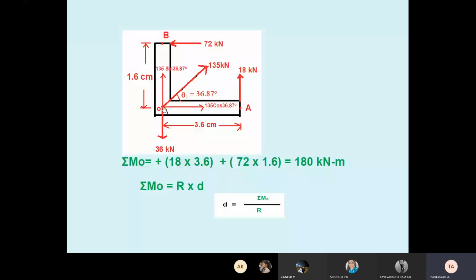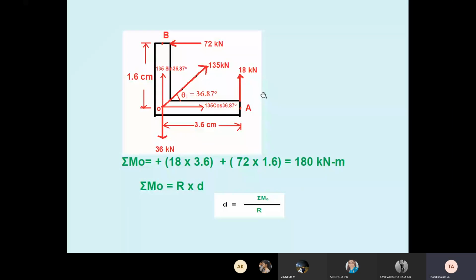So you have to avoid these three forces because they are acting towards that point or going away from this point. So these three forces, 36, 135 cos 36.87, 135 sin 36.87, do not give any moment, because they act at the reference point itself. Then we know the definition, force into perpendicular distance. Now see here, 18 kilonewton. With respect to OA it is perpendicular. What is the distance? 3.6.